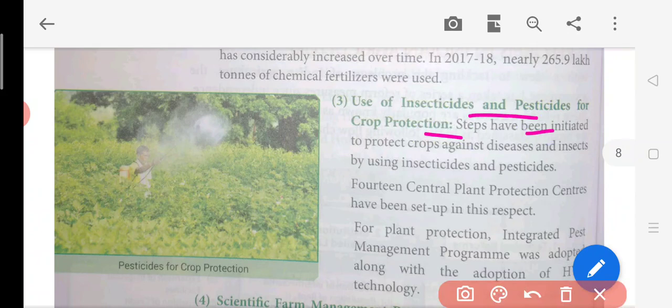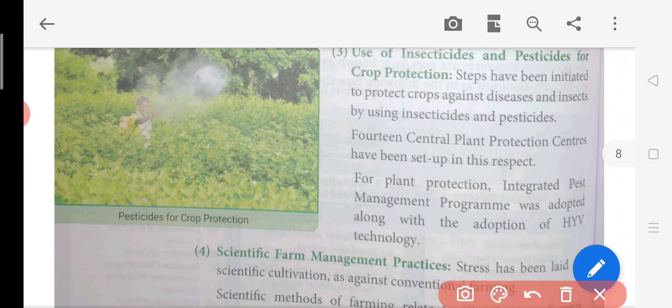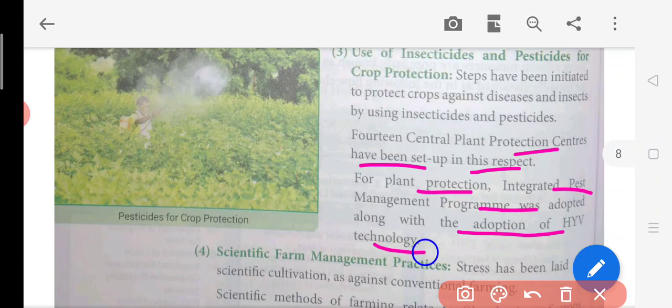Now steps have been initiated to protect crops against diseases and insects. Plants also get diseases, so to save the plant from disease and insects, these things are used. Here 14 central plant protection centers have been set up for plant protection. Integrated pest management programs were adopted along with the adoption of HYV seeds or technology. So the central plant protection centers will be protecting the crop; farmers can reach these agencies and they will help them solve their problems.